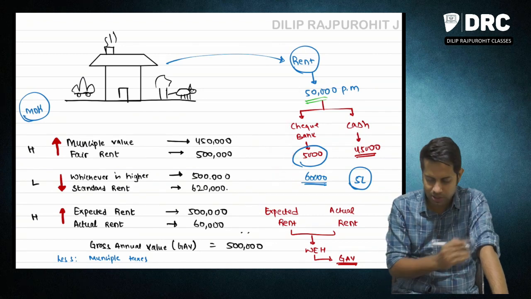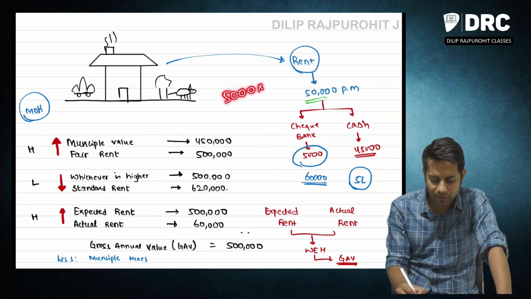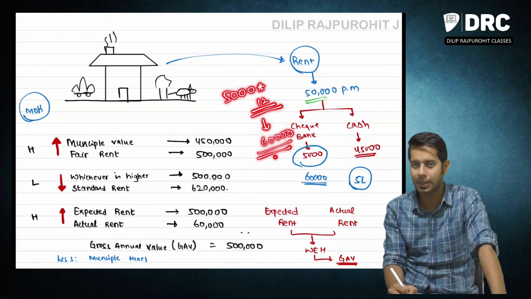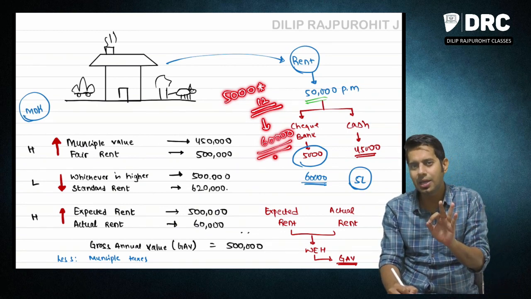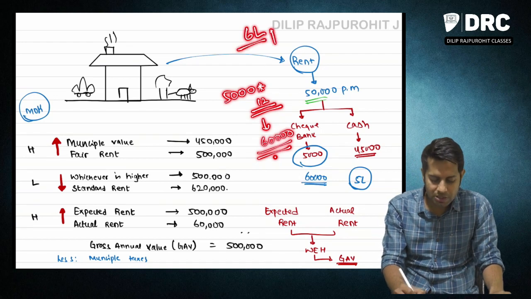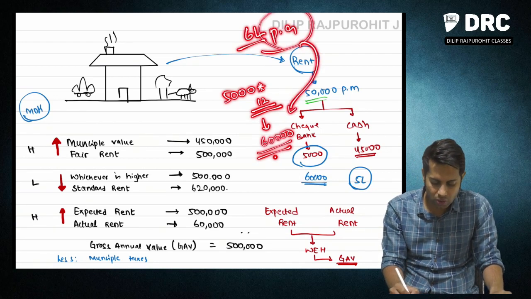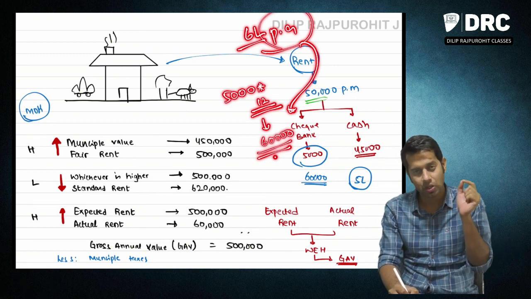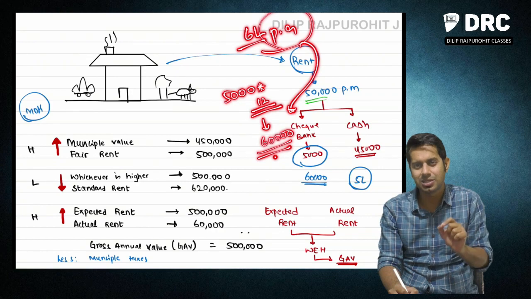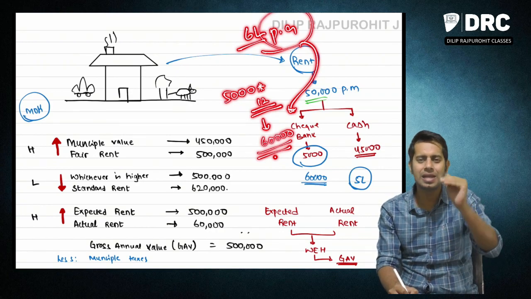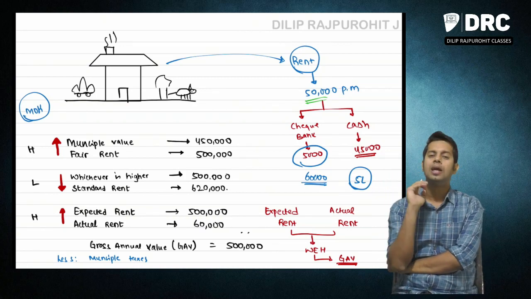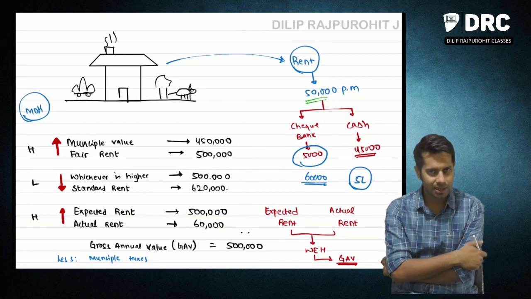So there is always a doubt, sir. Will the government accept 5,000 rupees as rent of this property, and will I have to pay tax only on 60,000, or is there any other method? See, sir, actually I am earning a rent of 6 lakh rupees per annum, but I am receiving only 60,000 in my bank. Will the government accept this 60,000 rupees, or is there a mechanism for computing income from house property? Government is not going to accept this 60,000. There is a method of computing the income from house property.